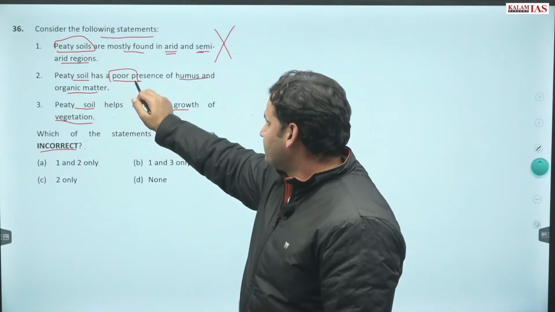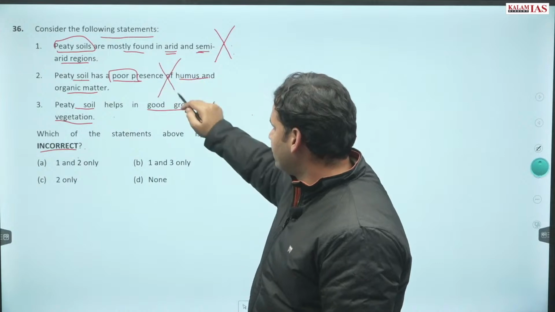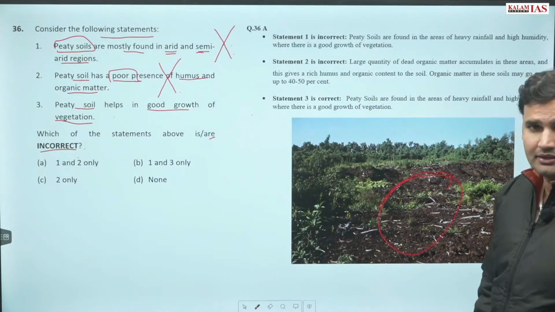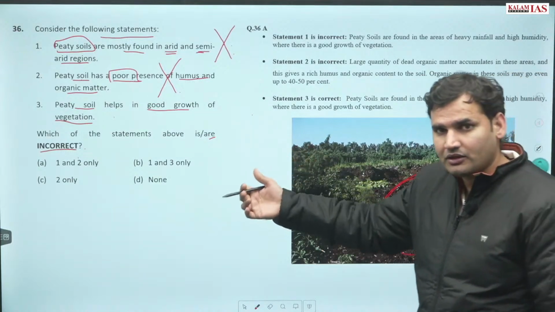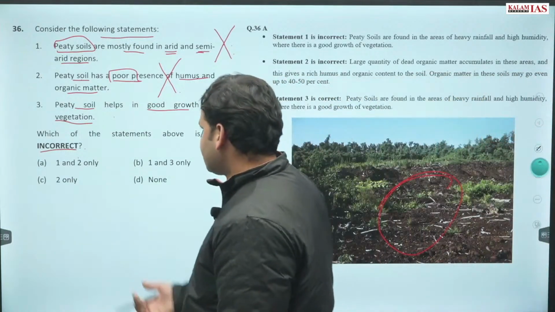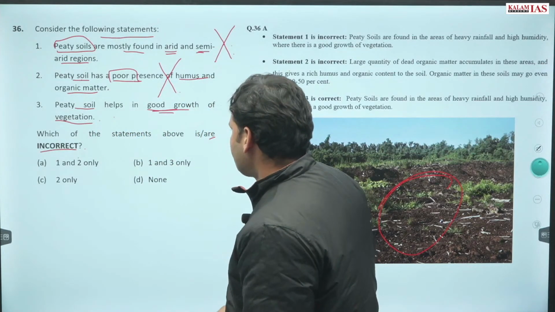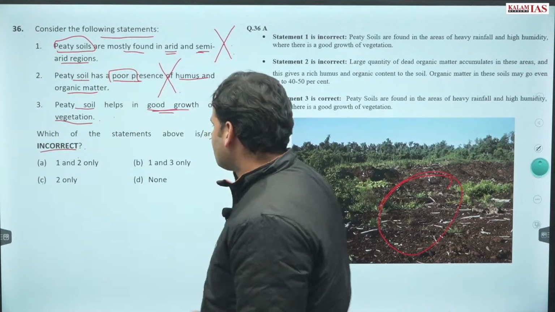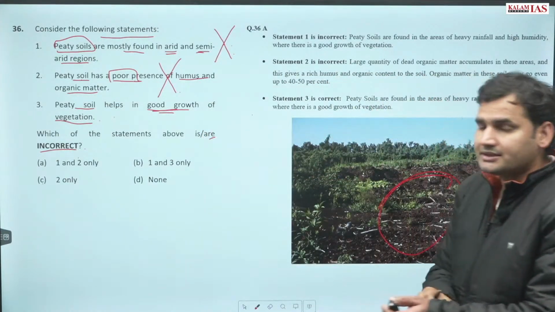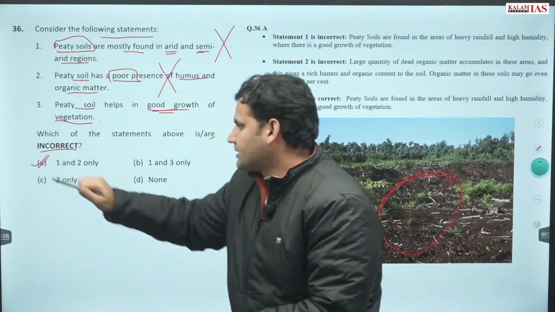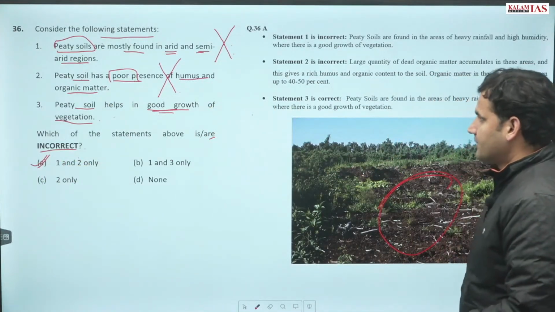Peaty soil has poor presence. No, they have a very rich presence of humus and organic matter, and these are very essential for carbon sinks. Peaty soils help in good growth of vegetation. What becomes our answer? Answer is both 1 and 2 given over here are not correct, only third is correct.